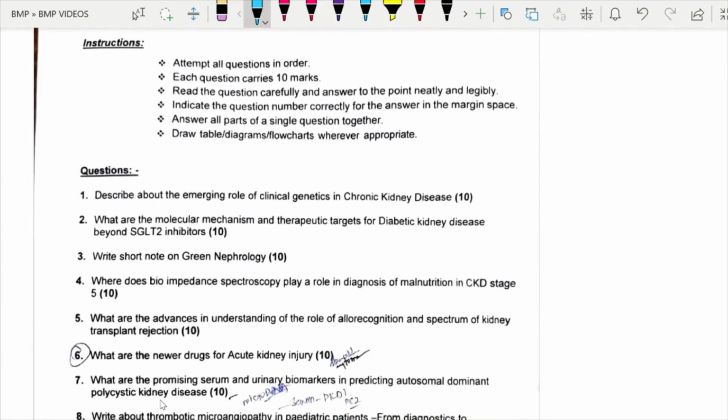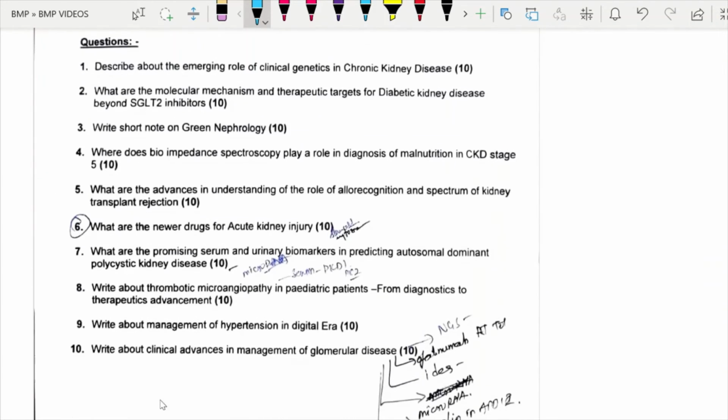In paper 3, if you see the questions: emerging role of clinical genetics in CKD. Therapeutic targets of DKD, diabetic kidney disease, beyond SGLT2 inhibitors. This is also very important. There is a big tabular column given in Harrison, even in Brenner. And in most of the conferences, if you go to the latest journal, there will be a big list of newer drugs. Green nephrology, another important viva question.